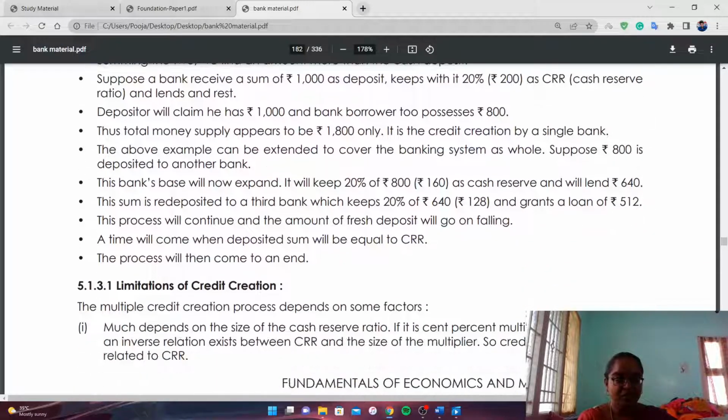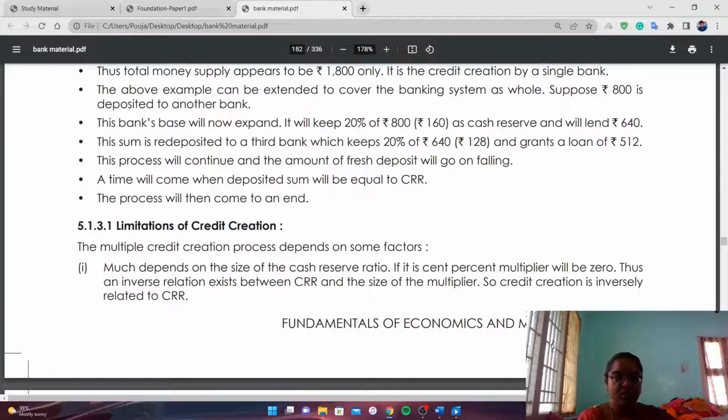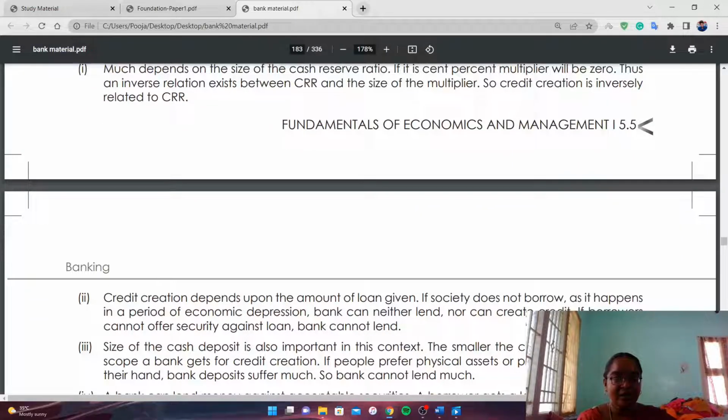And limitations of credit creation. Much depends on the size of the cash reserve ratio, because 20% is considered as a moderate size of the cash reserve ratio. And if it is converted into cent percent, the multiplier will be 0. So there is an inverse relationship between CRR and the size of credit multiplier. And credit creation depends upon the amount of loan given.